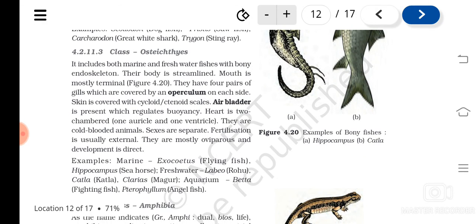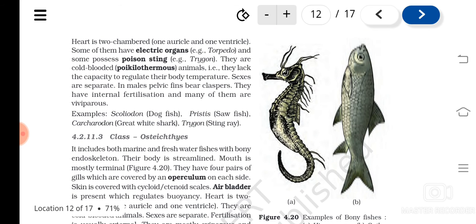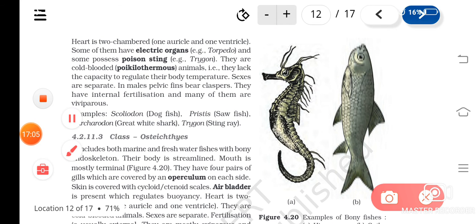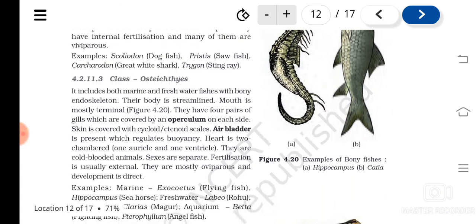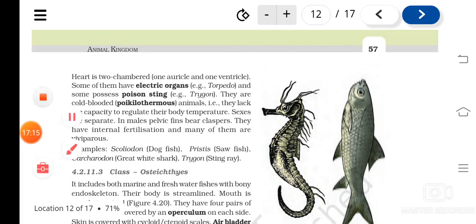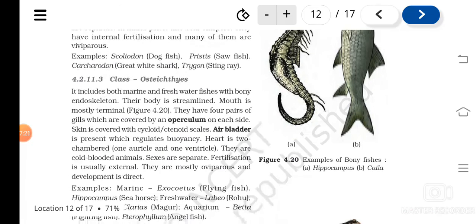Chondrichthyes means cartilaginous fishes. Now we'll study about the osteichthyes. Osteichthyes means they are both marine and freshwater fishes, and they are having bony endoskeleton. And the mouth, you can see, is located at the tip of the body. Understood? Then they are having 4 pairs of gills, and it is covered with an operculum. Where you can see the operculum? See here, this part. So operculum is present in them.